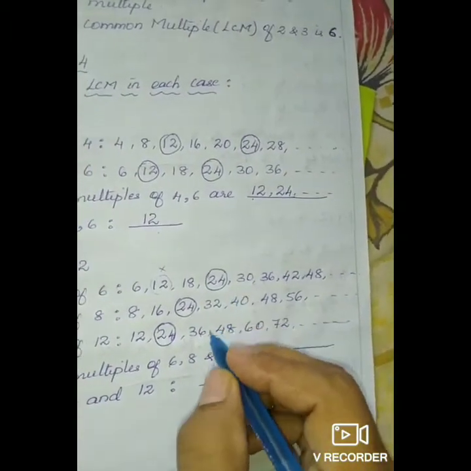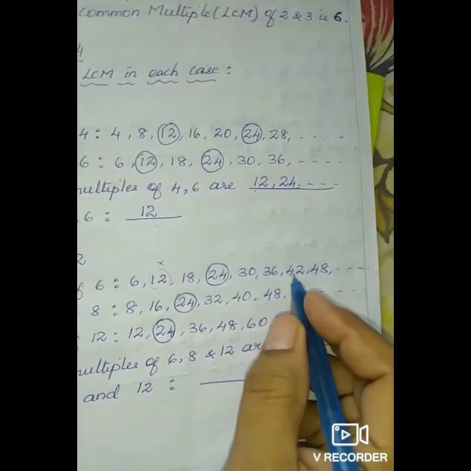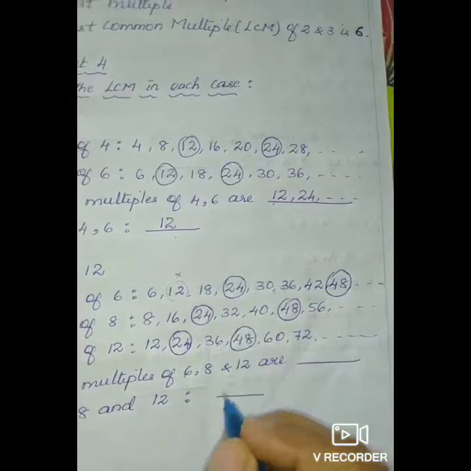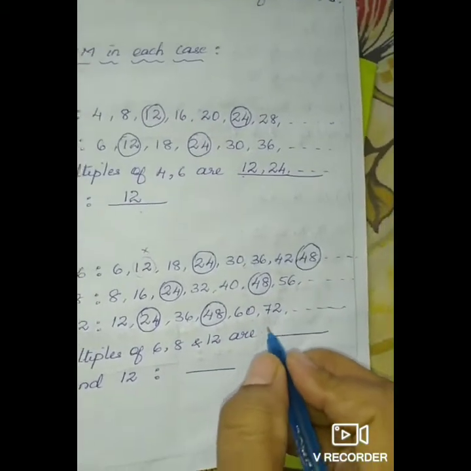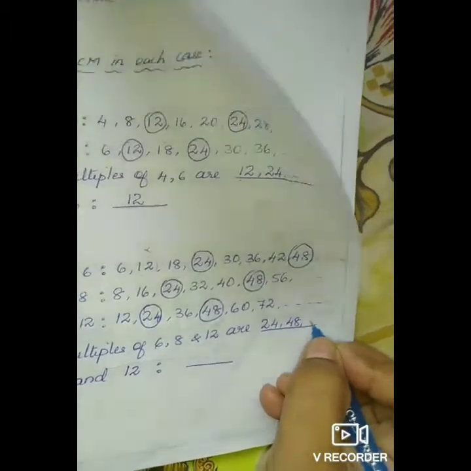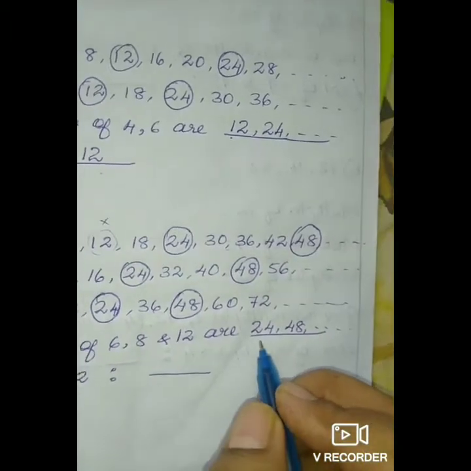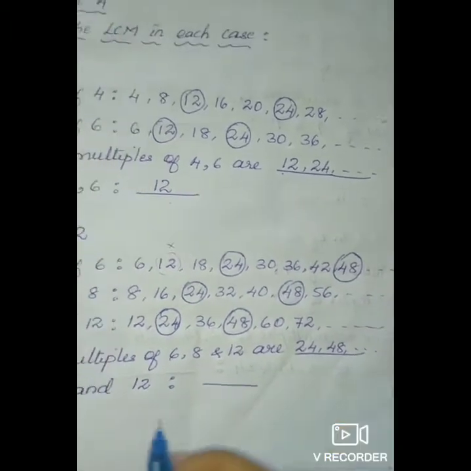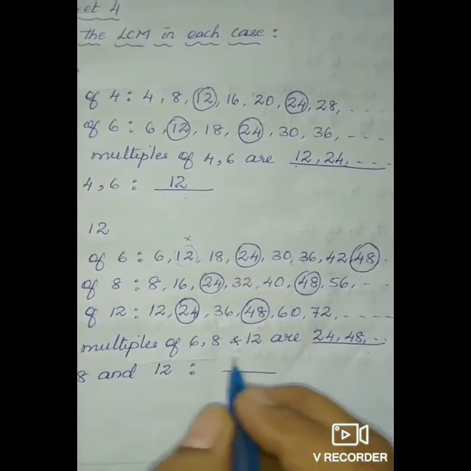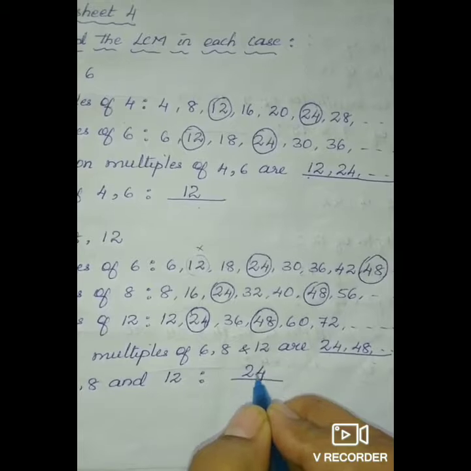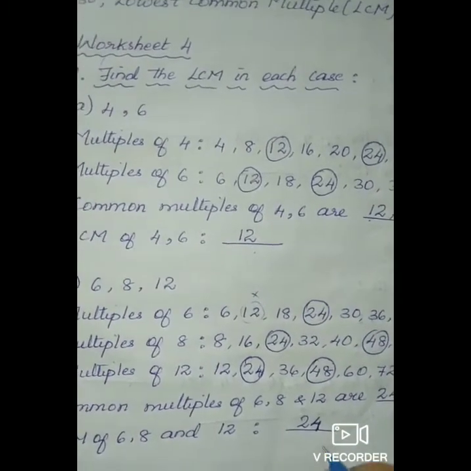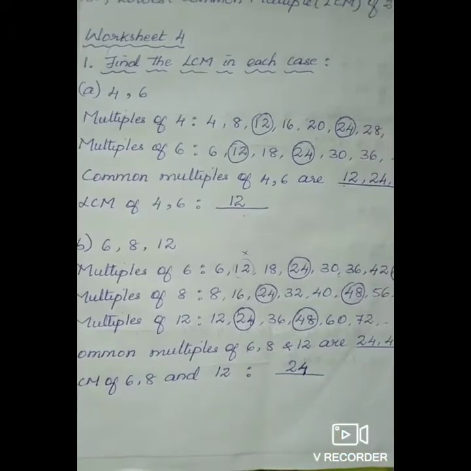Next one, 48, 48, 48. So you can write what are the common multiples here? 24, 48. If you see, it is the 24th table. Then what is the LCM? The lowest common multiple is 24. The smallest number starts with 24. So the LCM of 6, 8 and 12 is 24.